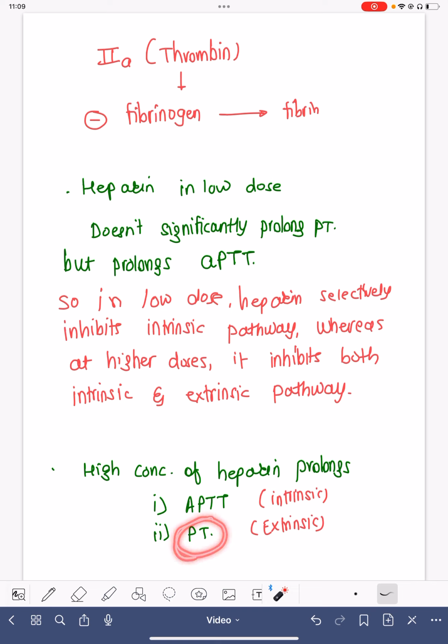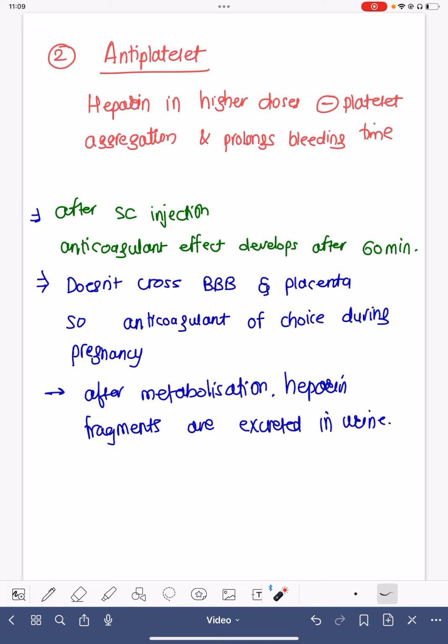So this PT, that is prothrombin time, will get delayed or affected with heparin, whereas it doesn't get affected much with Glixane or low molecular weight heparin. We must know that heparin also has some antiplatelet activity when given in higher dose, and it inhibits platelet aggregation and prolongs bleeding time, which may also help in prevention of clots. When heparin is given by subcutaneous route, the anticoagulant effect develops around 60 minutes after.